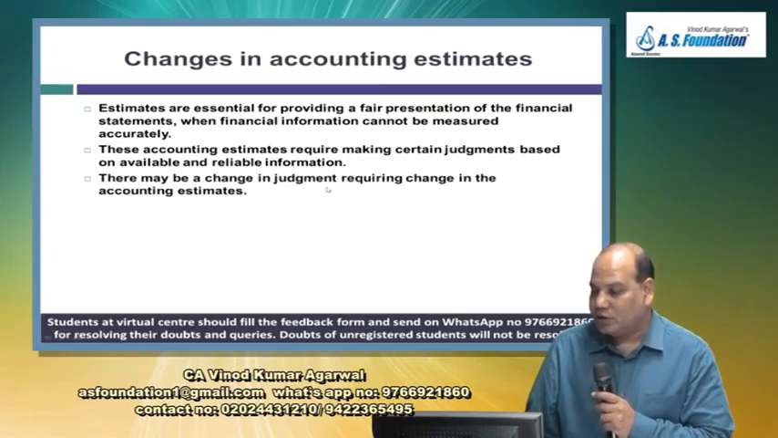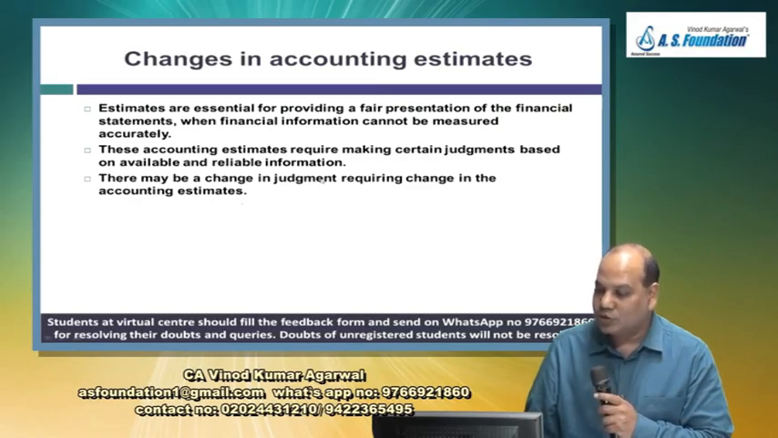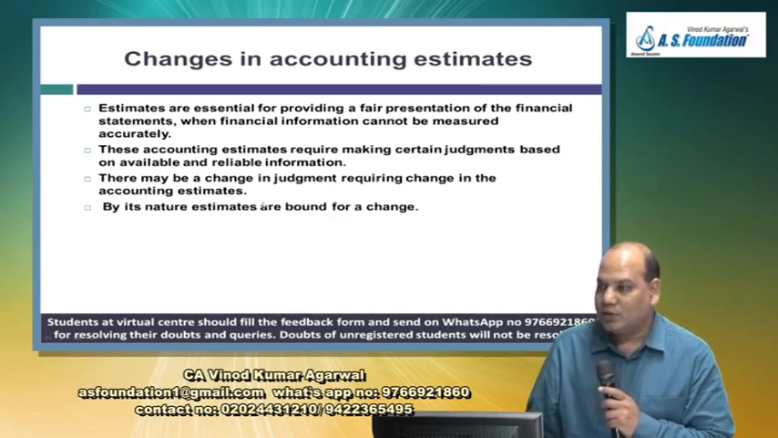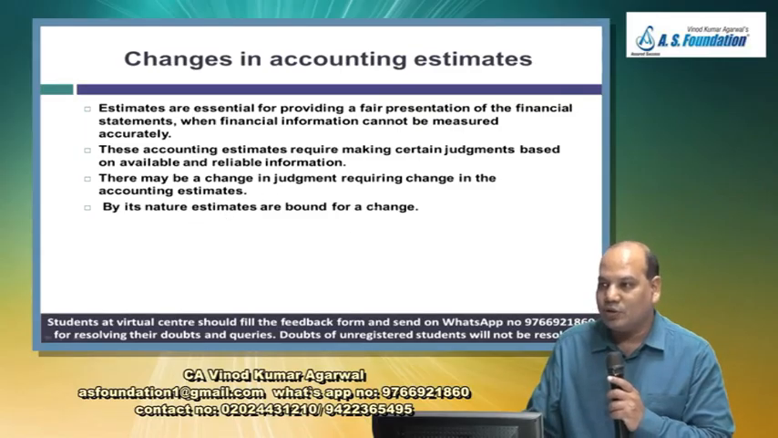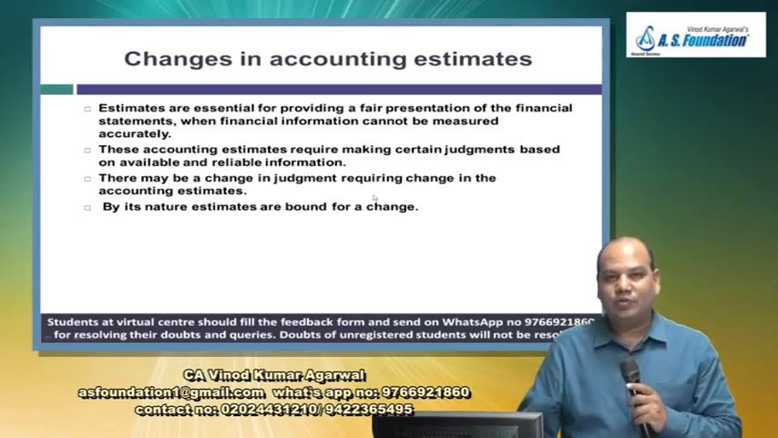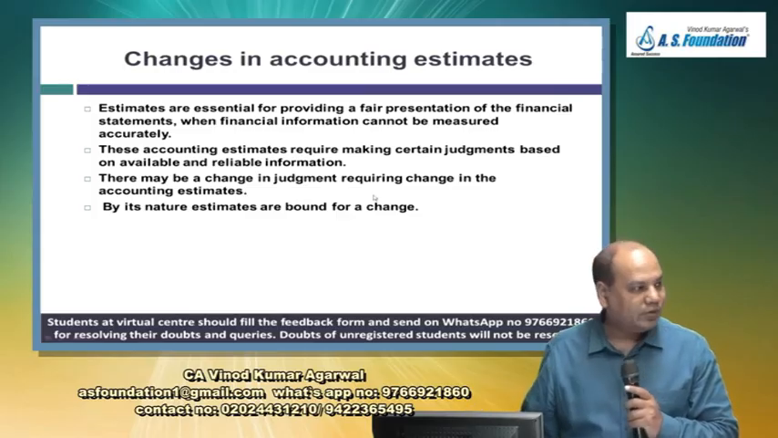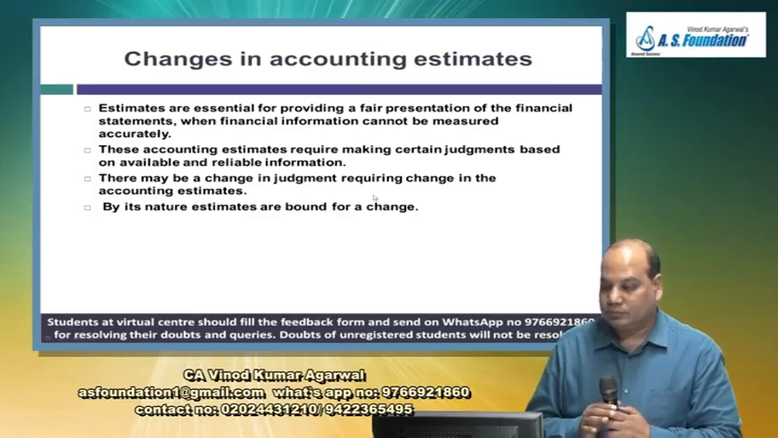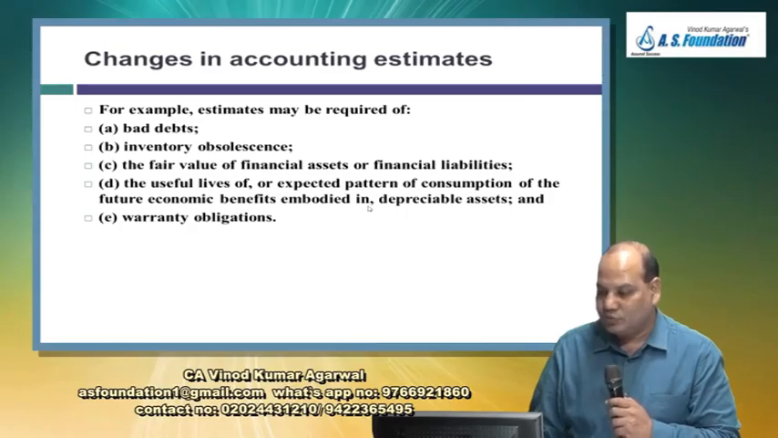There may be a change in judgment which will require a change in the accounting estimate, because estimates are based on judgment, and therefore if the judgment changes, the estimate would change. The nature of estimates is such that they are most likely to change. So estimates can't be accurate. If estimates were accurate, then it would not be an estimate. Is it right? So estimates are bound to change.